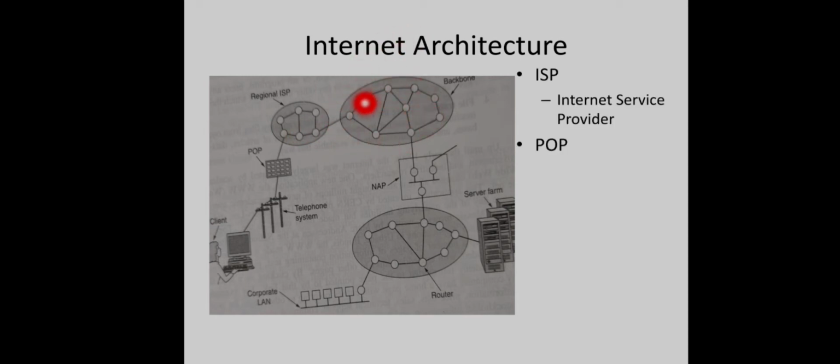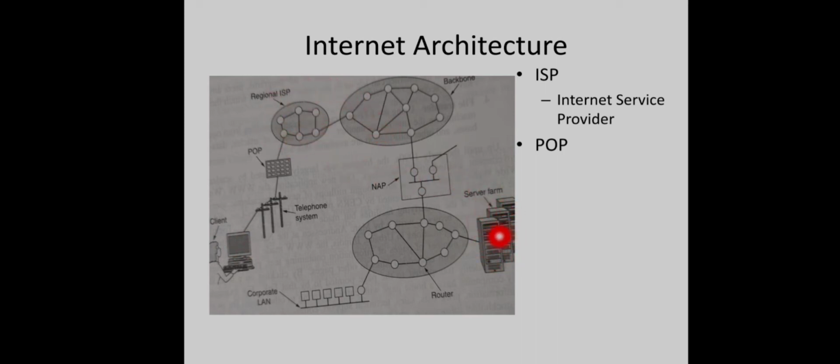Okay, and this backbone network is actually a very large international network with thousands of routers which are connected by high bandwidth fiber optic cables. Different backbones may be there, each individually owned by different companies like AT&T, Sprint, etc. And you can see that our home machine is actually connected to this backbone with the help of a regional ISP, right?